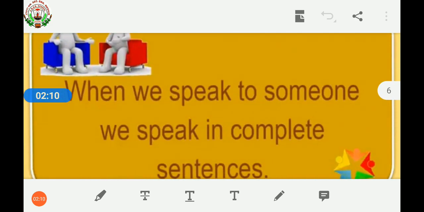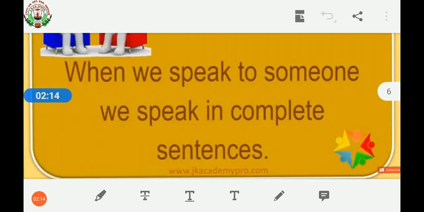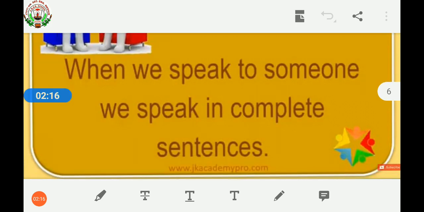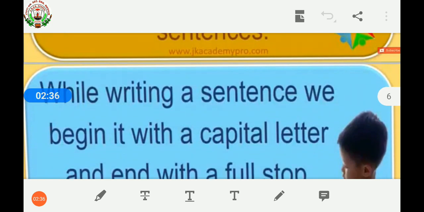When we speak to someone, we speak in complete sentences. My dear children, whenever we speak to someone, we always speak in full sentences. We never say anything half. We speak in such a way that someone with whom we are talking can understand our feelings, our emotions, and our thoughts. So we always speak to someone in complete sentences.